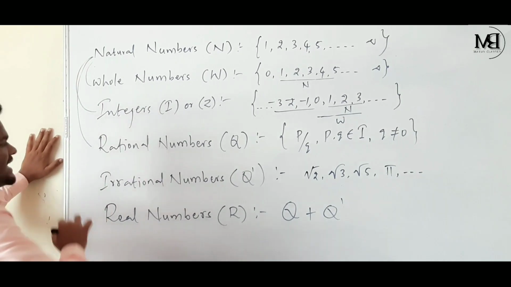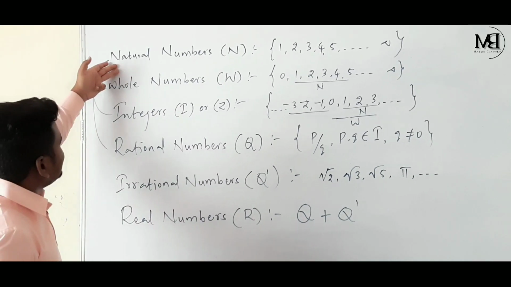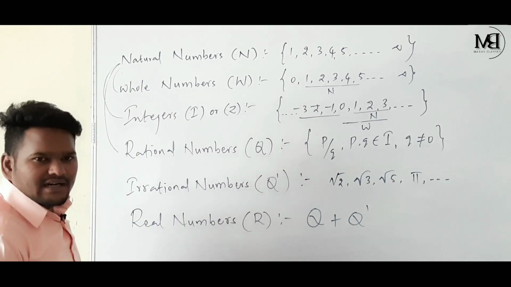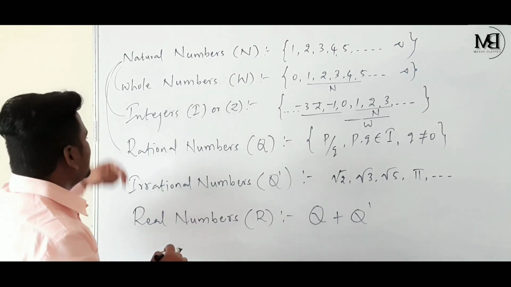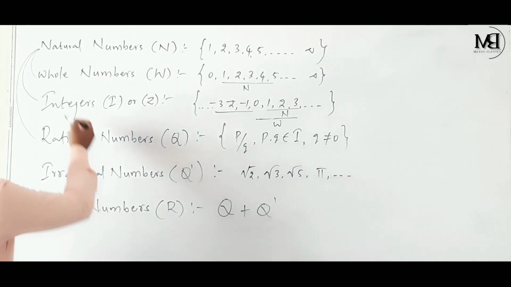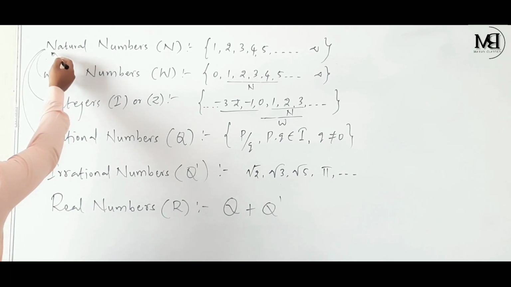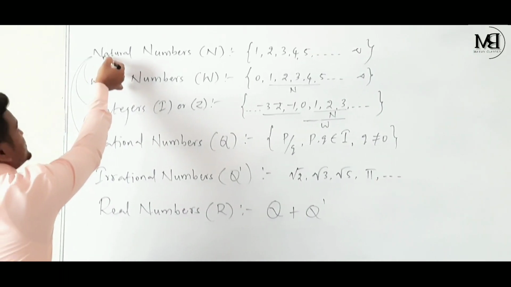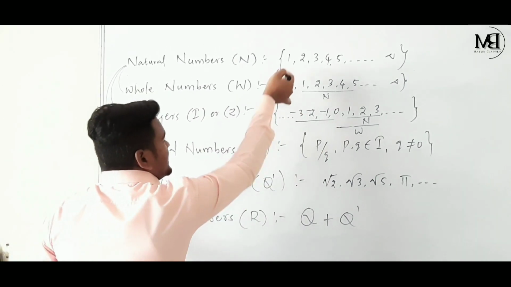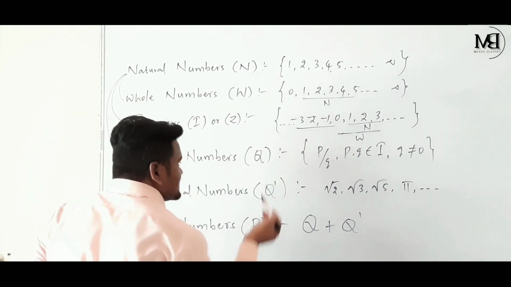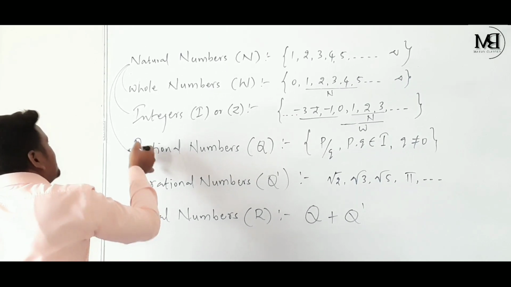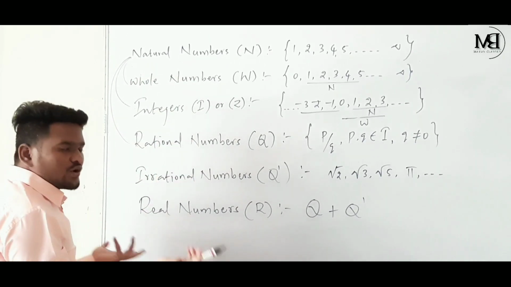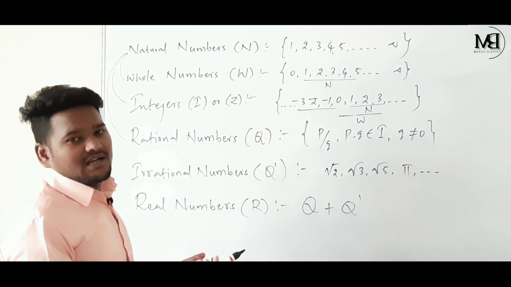All the natural numbers are rational numbers because all the natural numbers are there in the set of rational numbers. If we see reversely, every whole number is not a natural number because 0 is not a natural number. Every integer is not a natural number because 0 and minus 1 are not natural numbers. Every rational number is not a natural number because 4 by 3 is not a natural number.